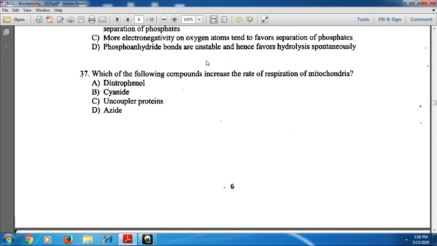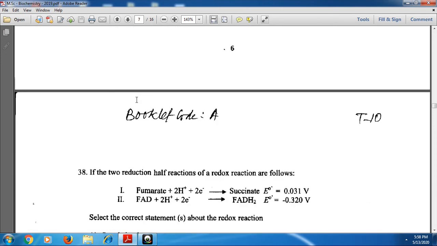And next, which of the following compounds increase the rate of respiration of mitochondria? And here the rate of respiration of mitochondria is increased by uncoupler proteins. Uncoupler proteins mainly increase the rate of respiration of mitochondria.